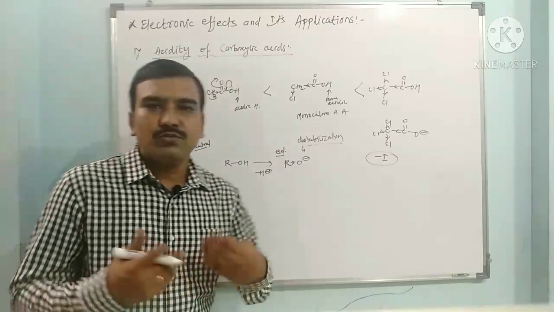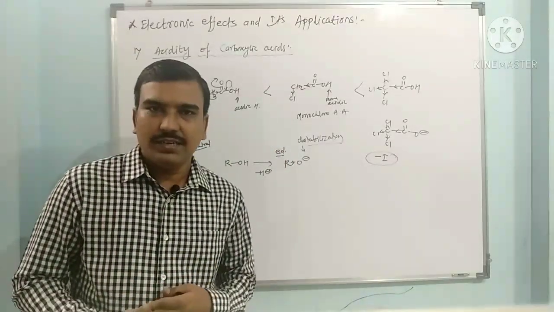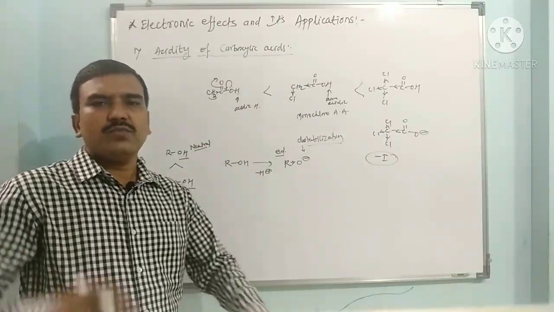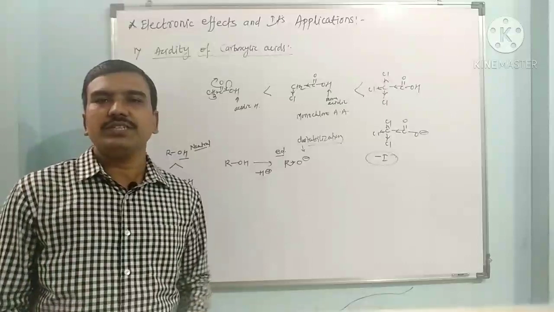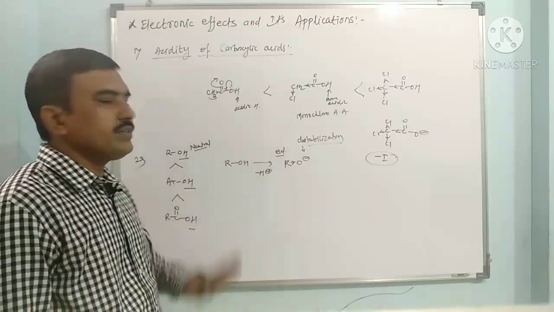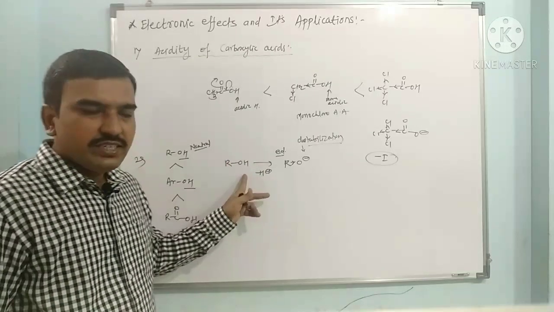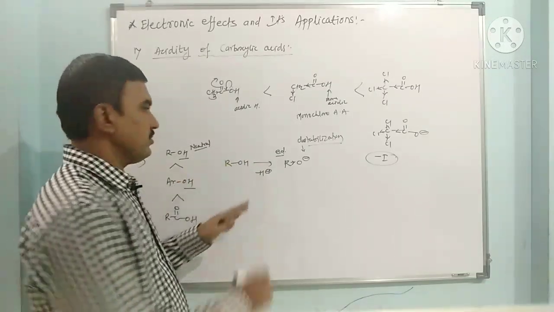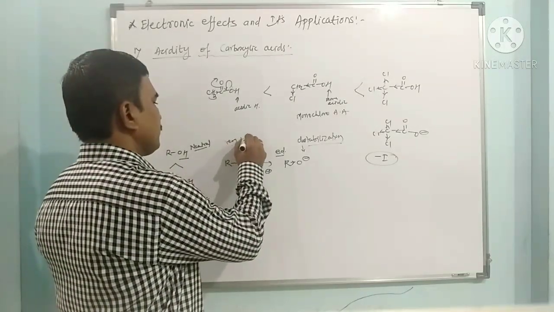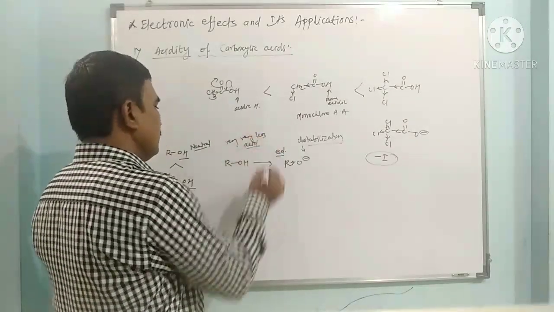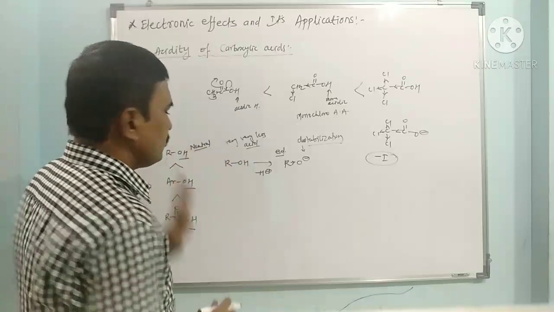None of the compounds wants instability. So it cannot donate a proton easily unless a very highly basic substance comes in front of it. So this is very less acidic, that is, it can be considered as neutral.